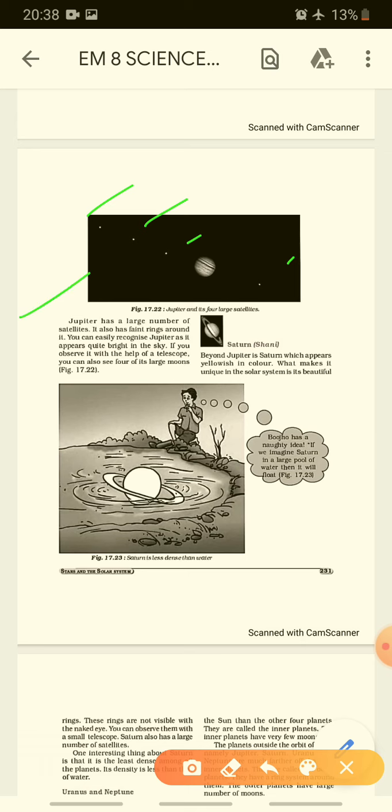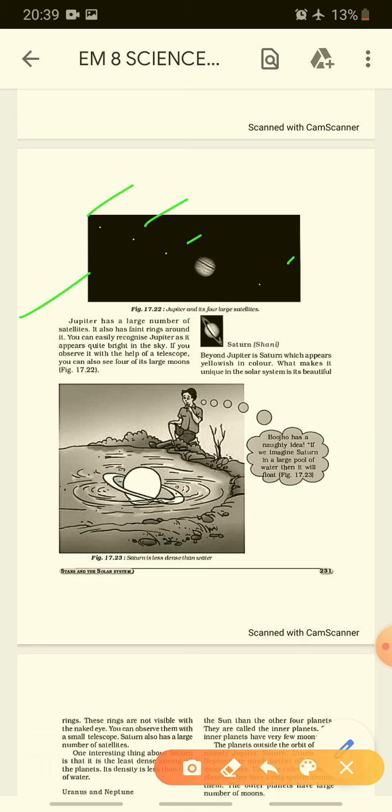Jupiter has a large number of satellites. It has faint rings around it. You can easily recognize it as it appears quite bright in the sky. If you observe it with the help of a telescope, you can also see 4 large moons.